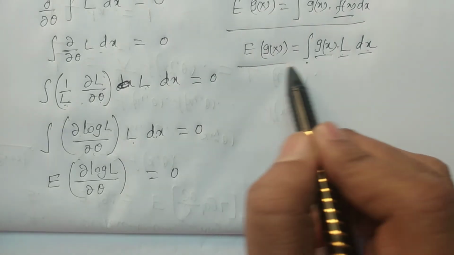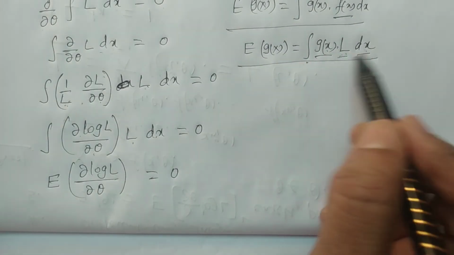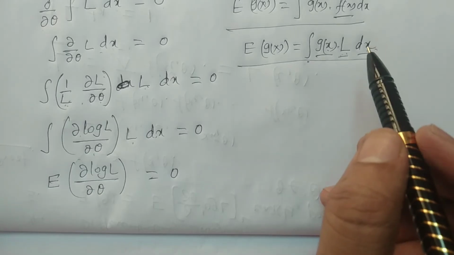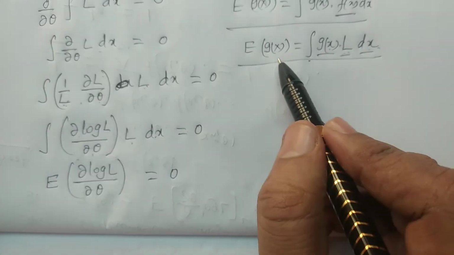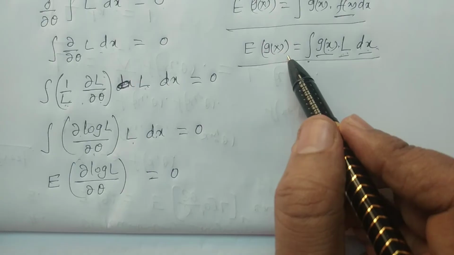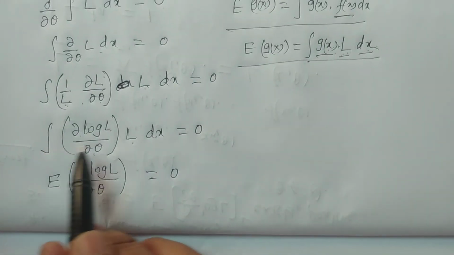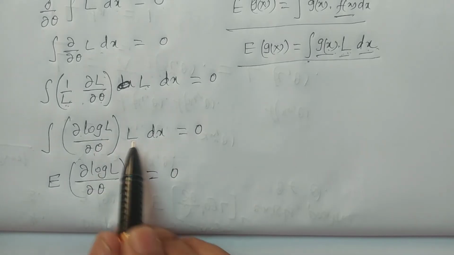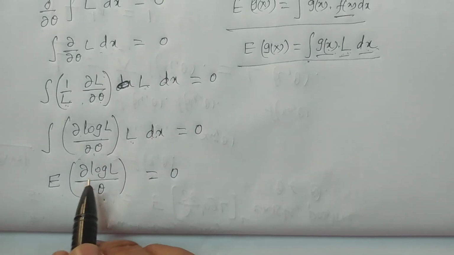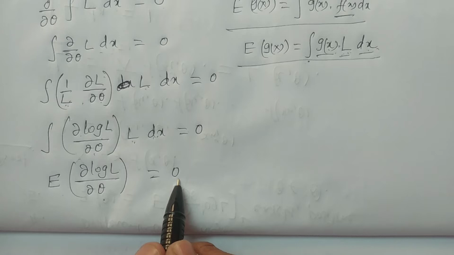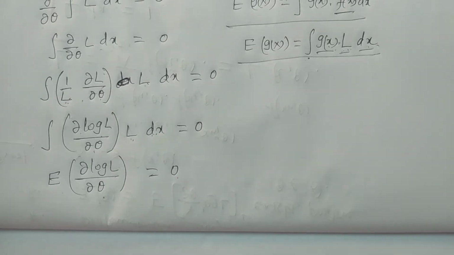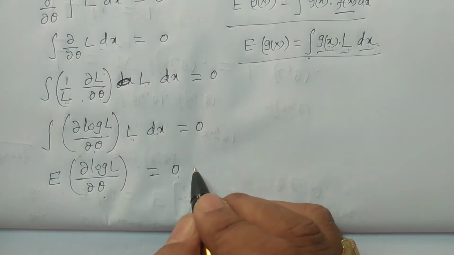Expectation of some g of x is nothing but the integral of g of x L dx, if you have n random variables x1, x2, xn. You see here the integral of dou by dou theta of log L dx, so it can be written as the expectation of dou by dou theta of log L equal to 0. Clear? So we got the expectation of dou by dou theta of log L equal to 0.